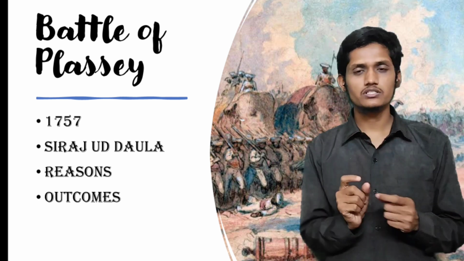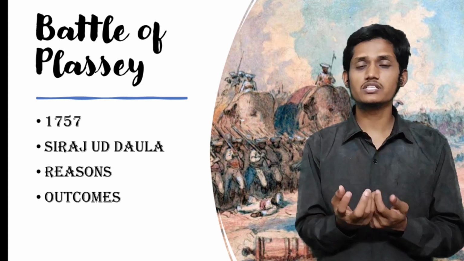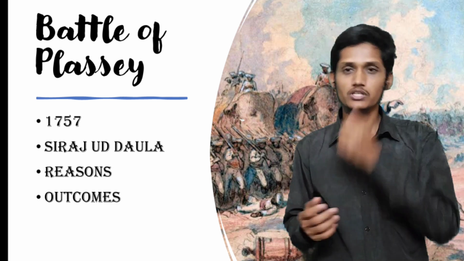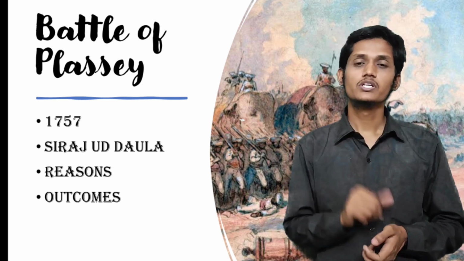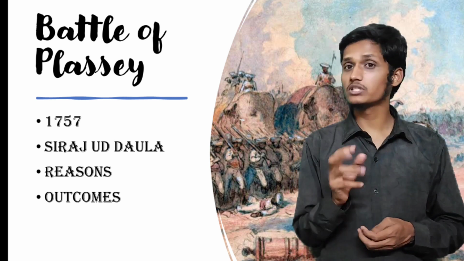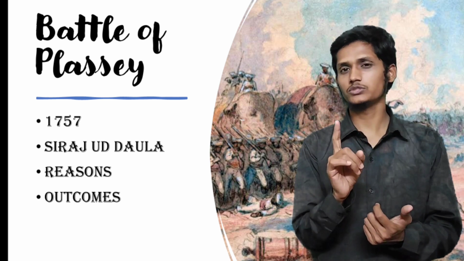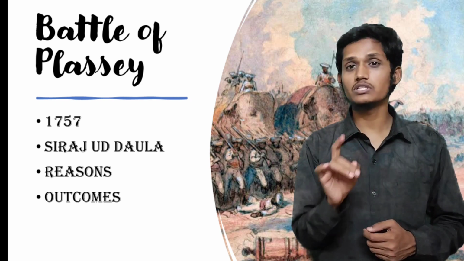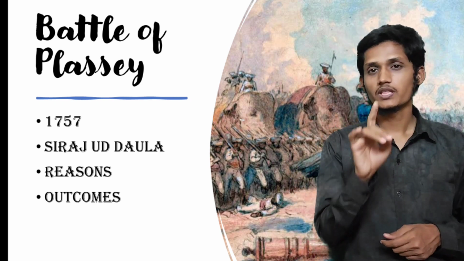he told the British, don't misuse the dastak. What is dastak? Dastak is a permission granted by Mughal rulers for the British to trade without tax. The British were misusing the dastak, so Siraj-ud-Dowla, the young Nawab, told them not to misuse it. But the British were misusing it continuously.